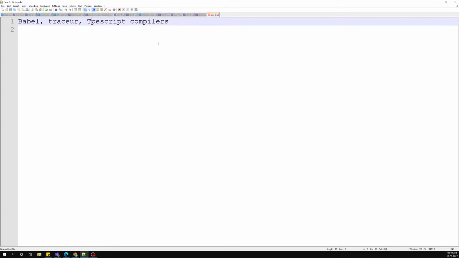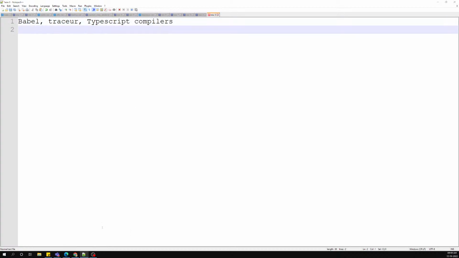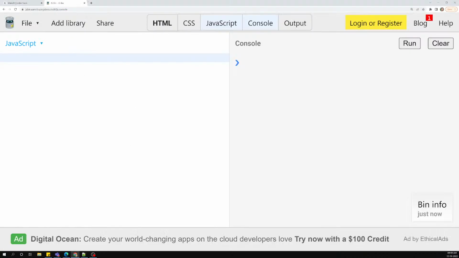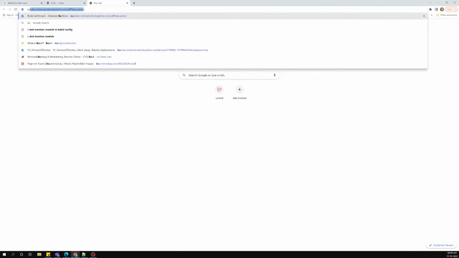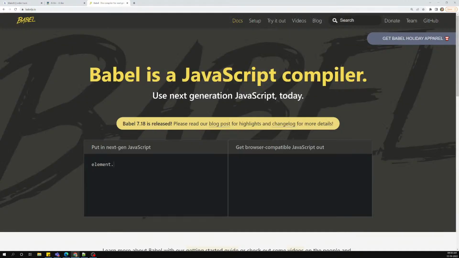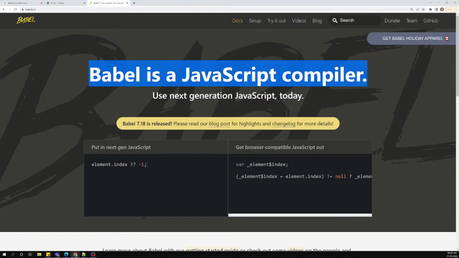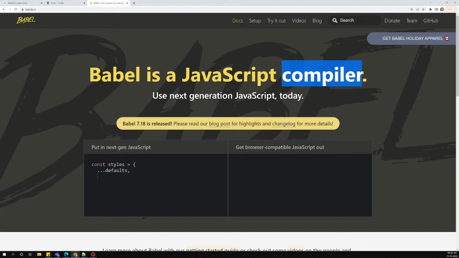The TypeScript compiler is a little bit different. Let's try to see this. For example, let's first see Babel, which is more popular. If you go to the Babel website, you will see that Babel is a JavaScript compiler. They also call it a compiler, and because of that, we also call it a compiler.